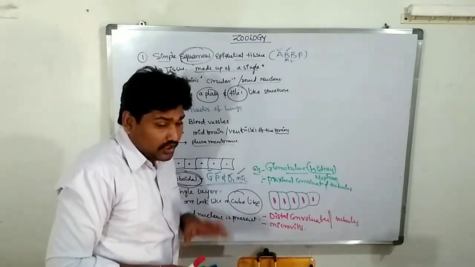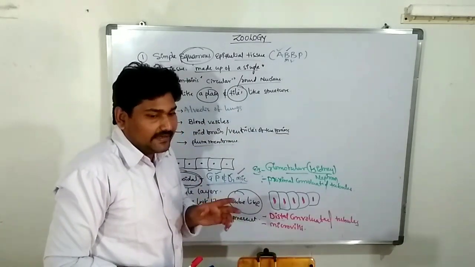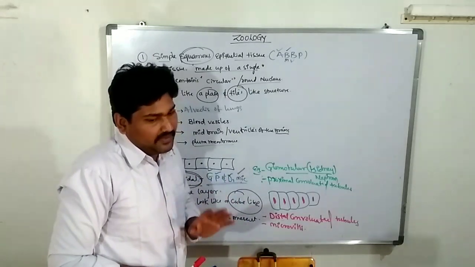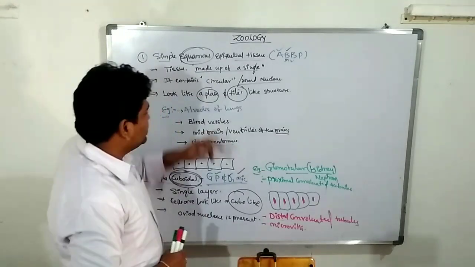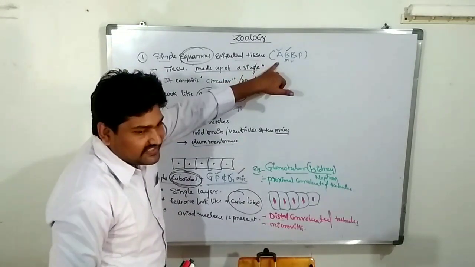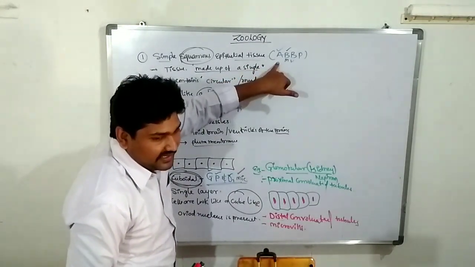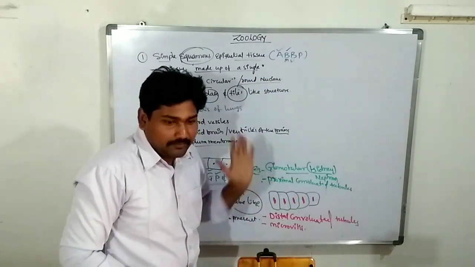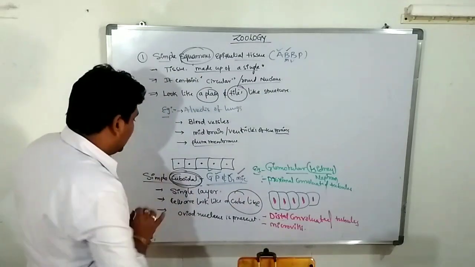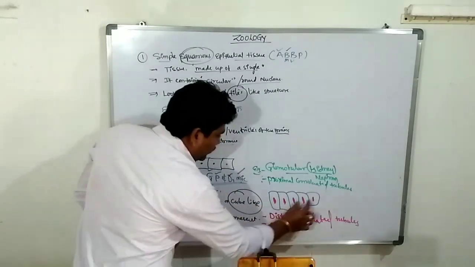So there is the comparison. If you compare these two characteristics, you can easily remember the features of the simple cuboidal epithelial membrane. So the code, the formula, is G, P, D and MIC. So this is the simple cuboidal. It looks like a cube-like structure.